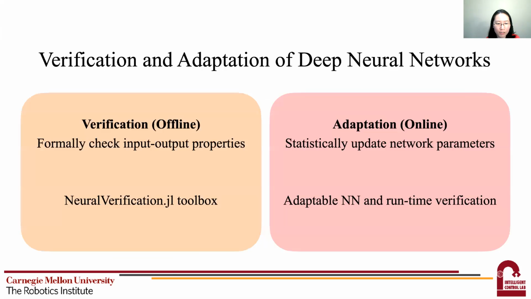To prove robustness of those neural networks, we need to perform offline verification of a trained network in order to formally check its input-output properties before deploying it. In the following discussion, we will introduce our toolbox NeuralVerification.jl for sound verification. Meanwhile, if a network is found to be problematic, for example, fails the verification, we need to repair the network by adaptation, that is, to update the network parameters to compensate for the error. Then we'll talk about how we can do this efficiently and how to verify this adaptation online.